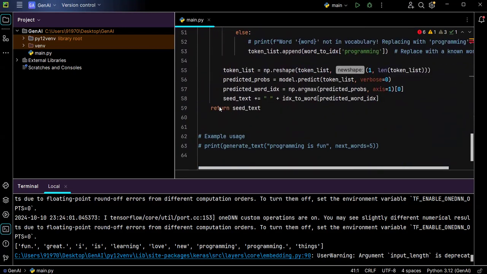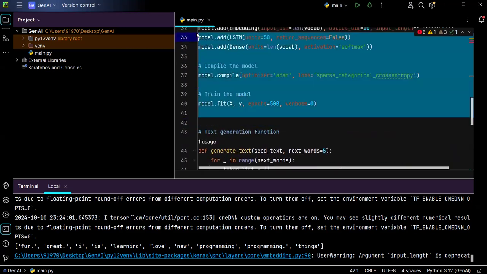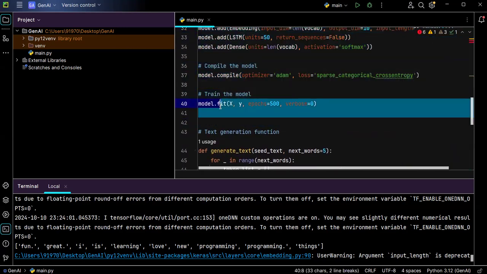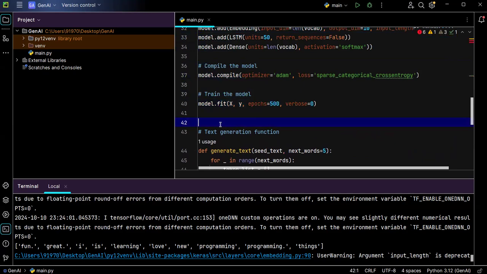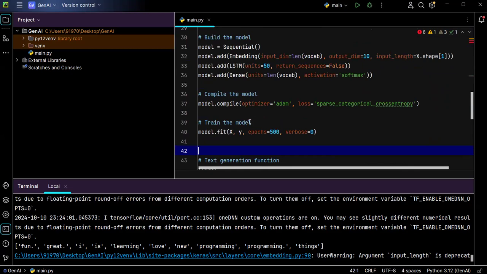Then you can see we're printing the response. So till here training got done. Now we can use this model in order to predict the next word, the upcoming word. Here, if you observe, we are using one predefined, trained algorithm.